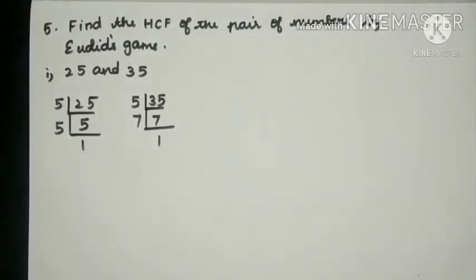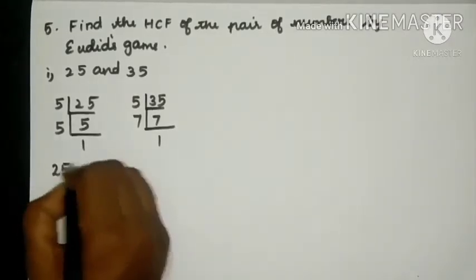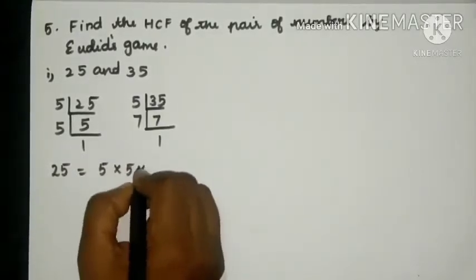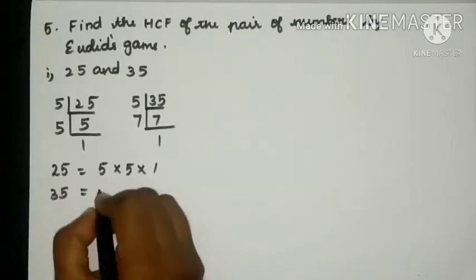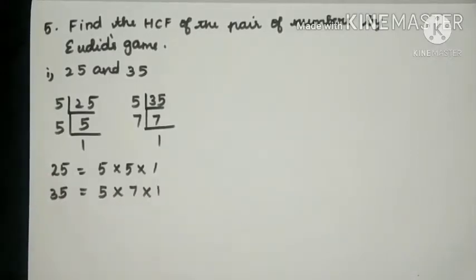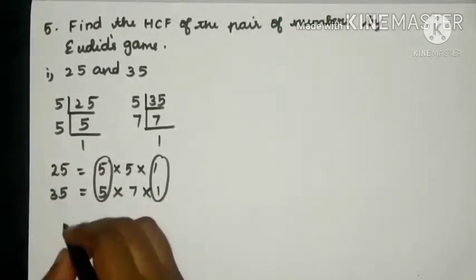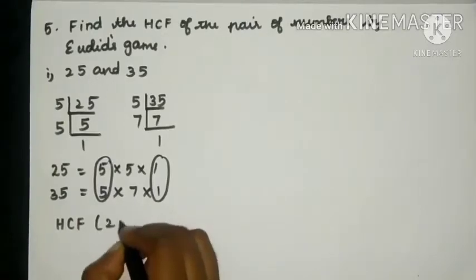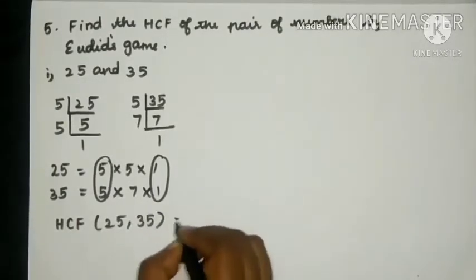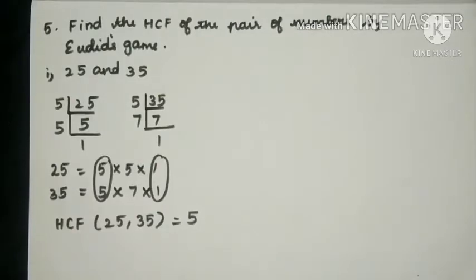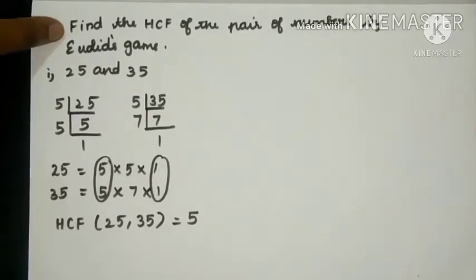After finding the factors of 25 and 35, you have to find the common factors of these two numbers. The factors of 25 are 5 into 5 into 1. And the factors of 35 are 5 into 7 into 1. The common factors are 5 and the number 1 itself. Therefore, the HCF of 25, 35 is 5. This is the normal way to find the HCF of two numbers. But here we have to find the HCF of the pair of numbers by Euclid's game.